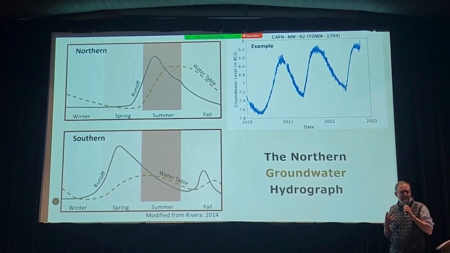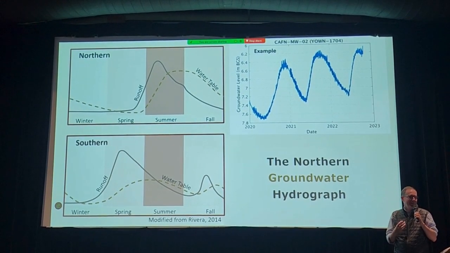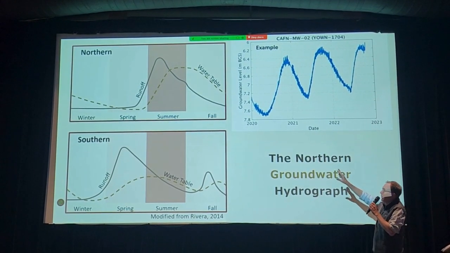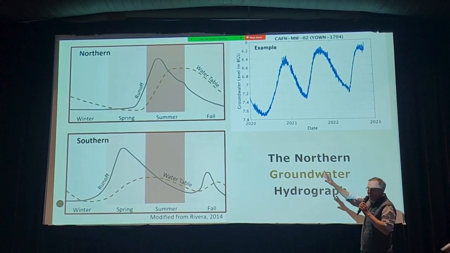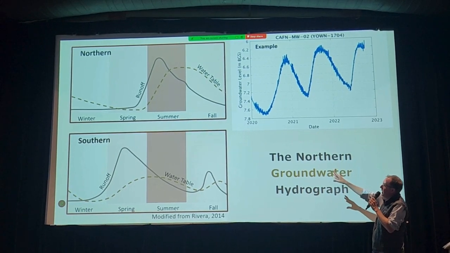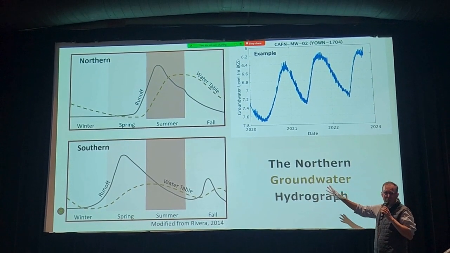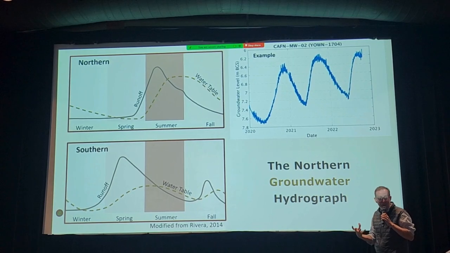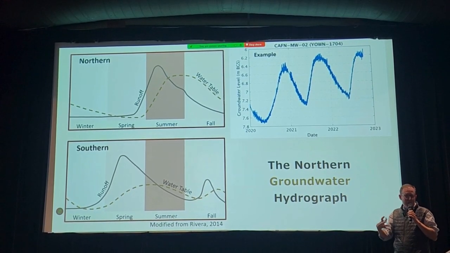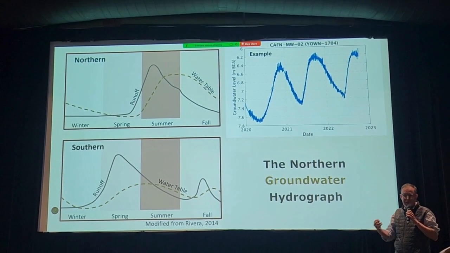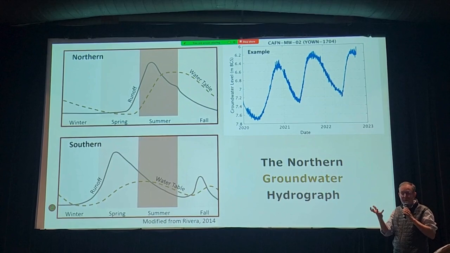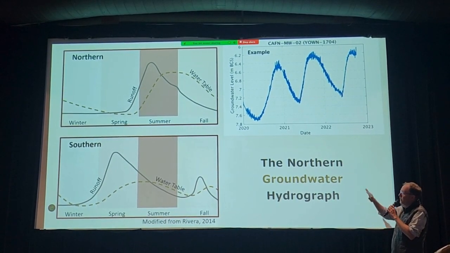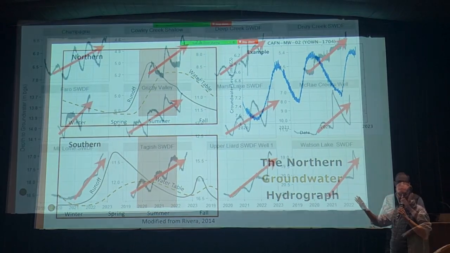So this is something where we need a northern theoretical model. So we proposed up at the top there, this is not published yet, what we now think is happening, that really everything is dominated by snow melt. Right, so you have all that snow, the snow melts in the Yukon, not all of it, but a lot of it goes into the ground, and it causes groundwater levels to rise. And as groundwater levels rise, that's basically the single event that happens in a year.